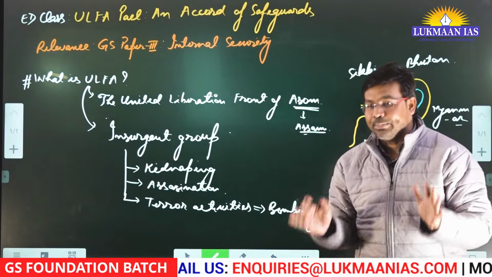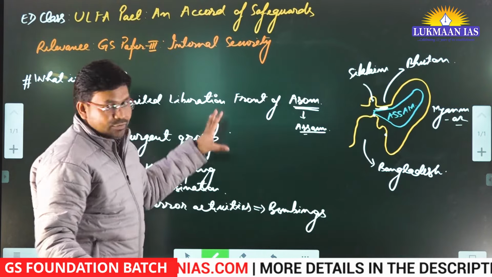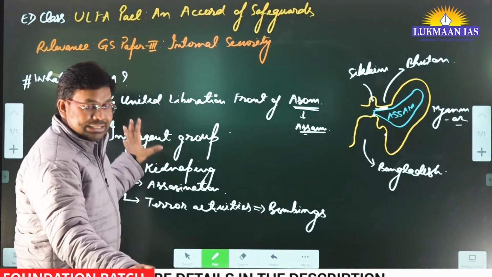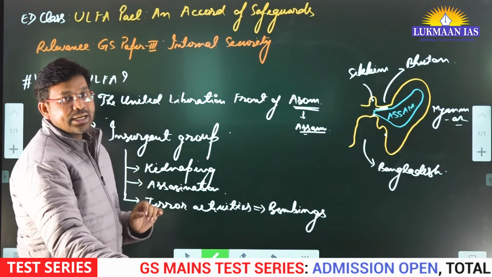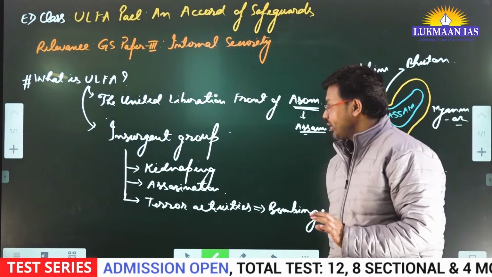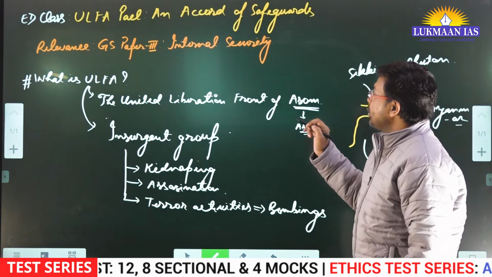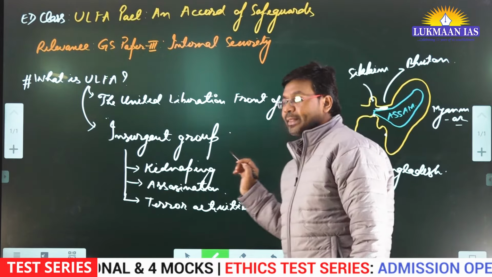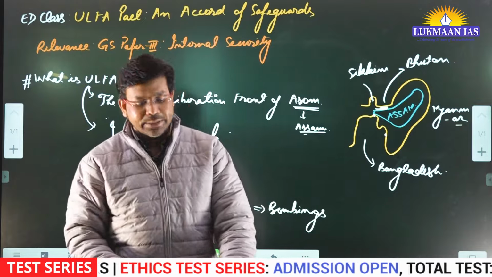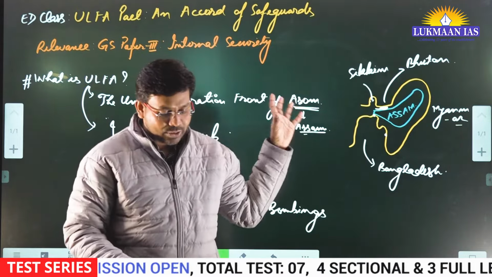So it is very prominent when we talk about ULFA. It is a very prominent group in the state of Assam. So they are involved in these activities. But the question arises, why are they involved in such activities? What do they ultimately want? So when we talk about the United Liberation Front of Assam, it is being run by a few people who are heads of this organization.